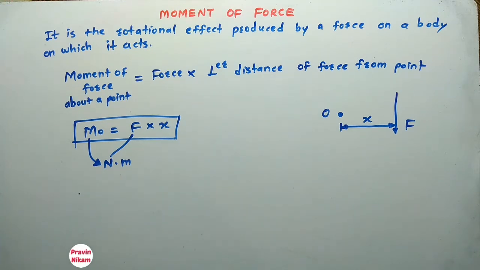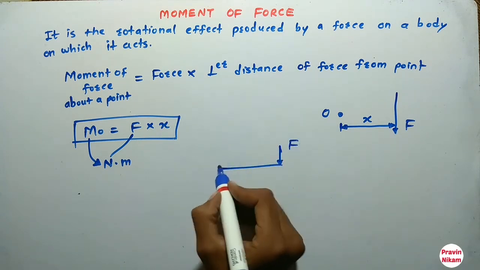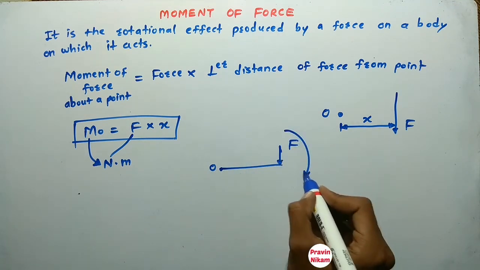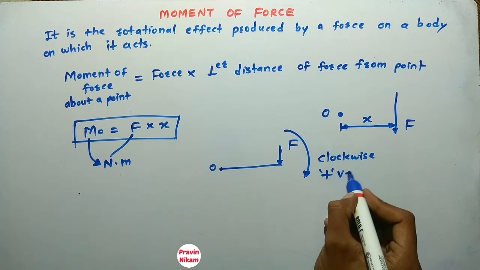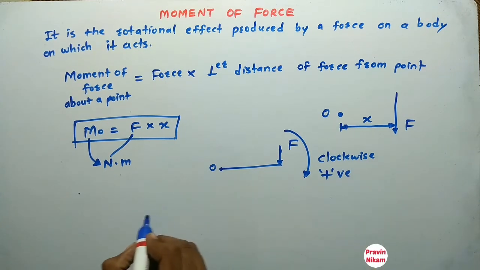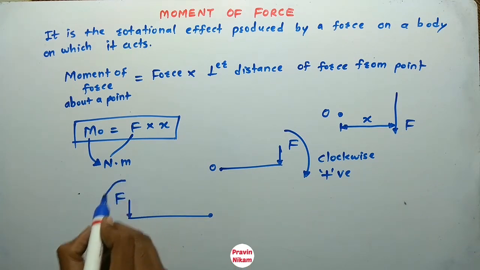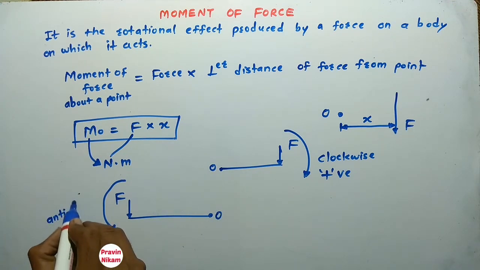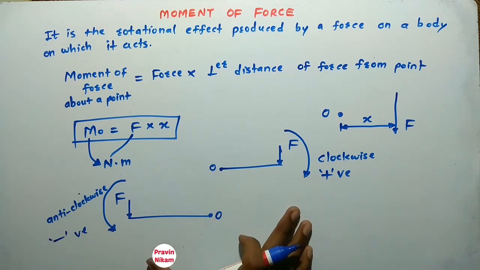Now what is the sign convention for moment? If this is a point O and this is force F, then the moment at point O is clockwise. So this is a clockwise moment, and take clockwise moment as positive in calculations. Now if this is a point O and this is force F acting at this point, then the moment of this force about point O is anti-clockwise, and take this moment as negative in calculations. So this is the sign convention for moment.